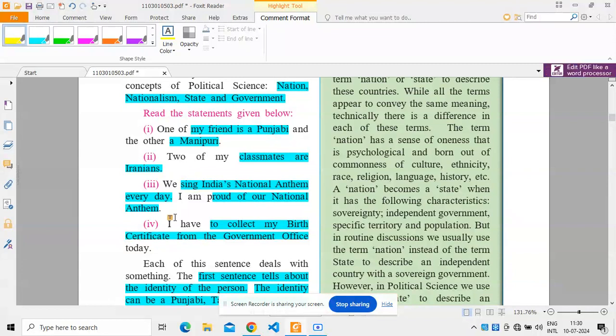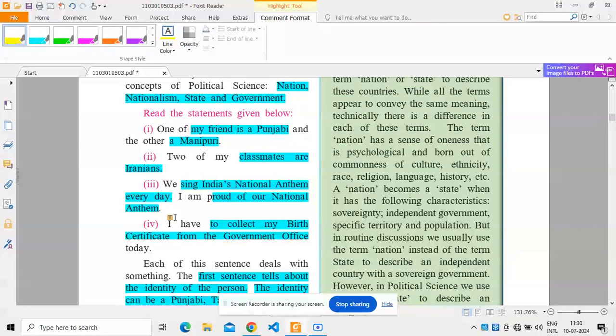All these four statements deal with something. When you look at the first statement, one of my friends is Punjabi and the other is Manipuri, it denotes identity.